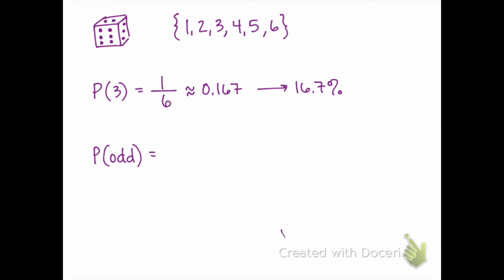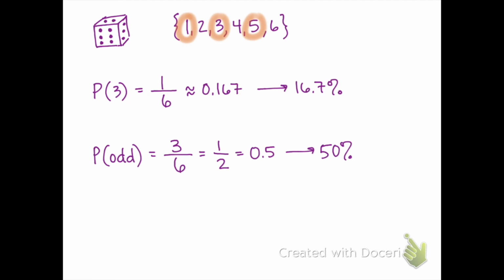Now let's find the probability of rolling an odd number. Again, there are 6 different outcomes, and there are 3 of those outcomes that are odd, the numbers 1, 3, and 5. That tells us that there are 3 ways for us to roll an odd number if we were to roll a fair die. We can call this the probability being 3 divided by 6. We can reduce that to 1 divided by 2. We can change that to a decimal, and we can also convert to a percentage and say that we would have a 50% chance of rolling an odd number.